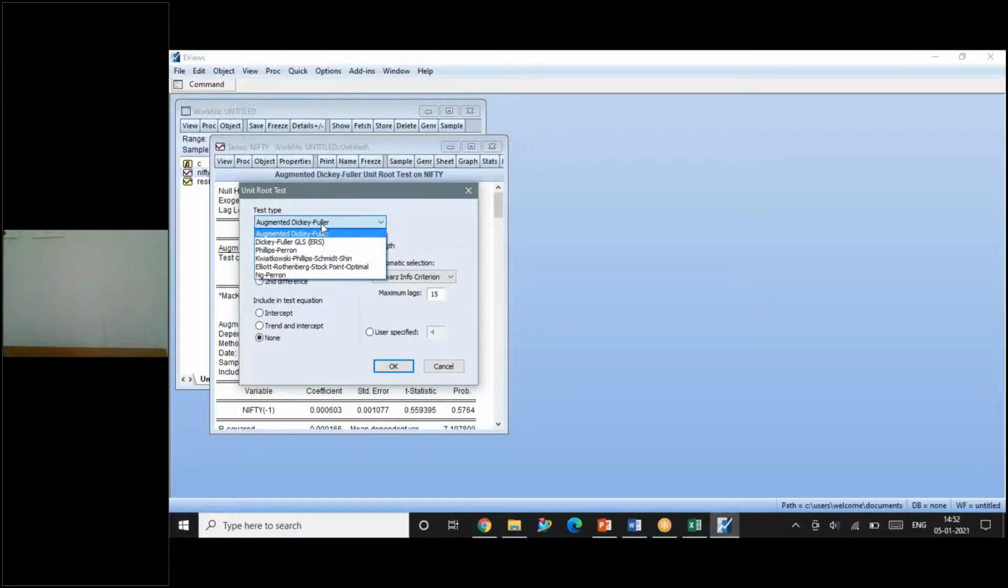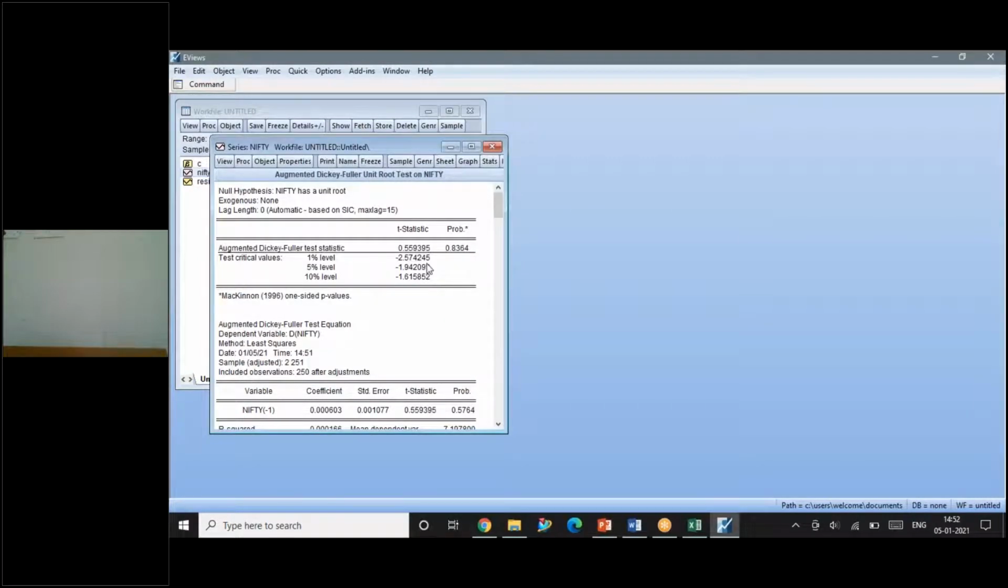And ADF, since it is most popular and widely used and a proven test, I'm also going with the ADF test. I'm not trying any other test. If you want, you can even try Phillips-Perron. You can try KPSS and see what results you get. Okay, so ADF test results are here. The probability value is 0.83, which indicates it is more than the significance value. So I have to accept the null. The null says the data is not stationary, that is, there is a unit root present.